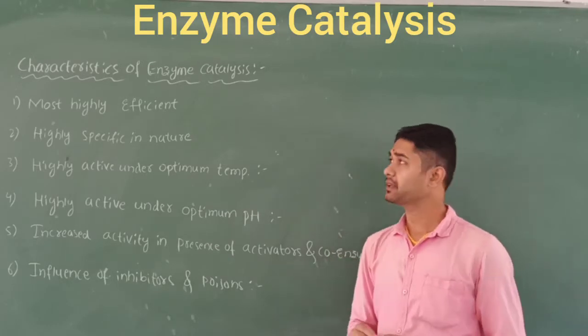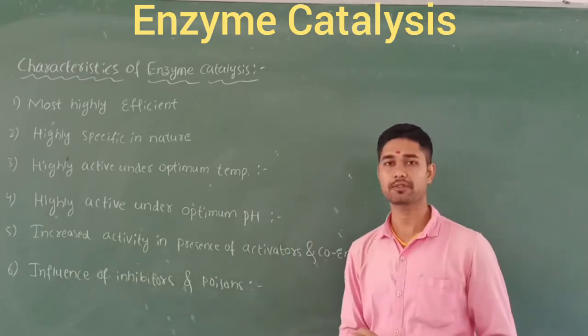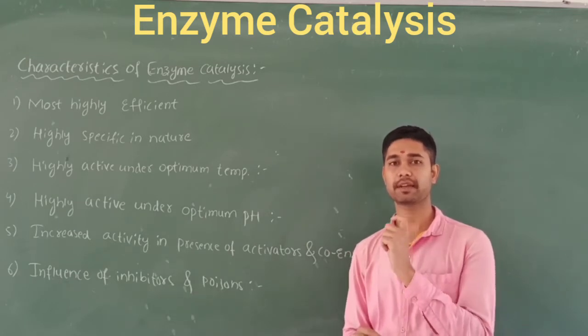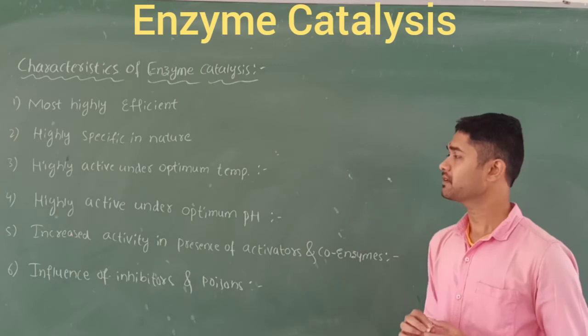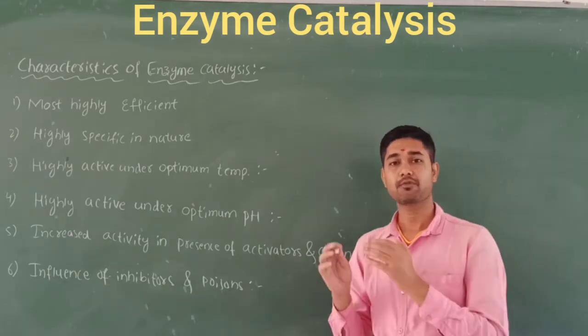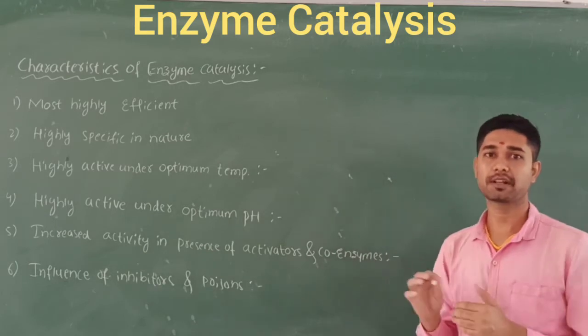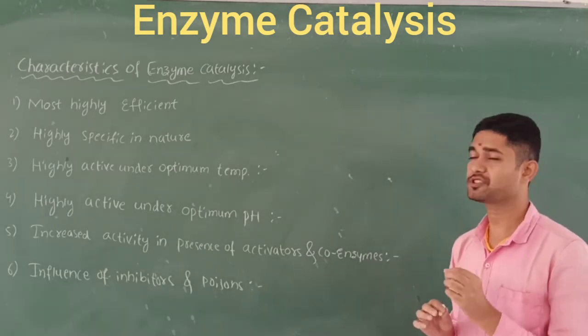Let's discuss the characteristics of enzyme catalysis. One by one we are going to discuss them. What are the characteristics involved in biological chemical reactions? The first one is that they are highly efficient catalysts used in biological chemical reactions. They are very efficient.